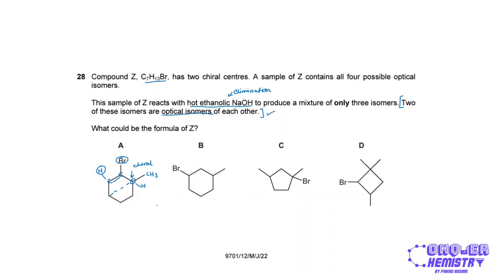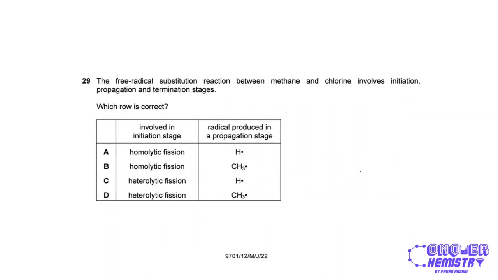And if I were to do this again, I have this structure over here. Now the second option is to remove bromine and remove the hydrogen from the carbon atom on the right. And so the double bond will be over here, and as a result there are no chiral centers in this, right? So we have three isomers. We have two isomers that are optical mirror images of each other, and we have this particular isomer. So we have three isomers that are obtained from this reaction. So option A will be correct. No need to go further.